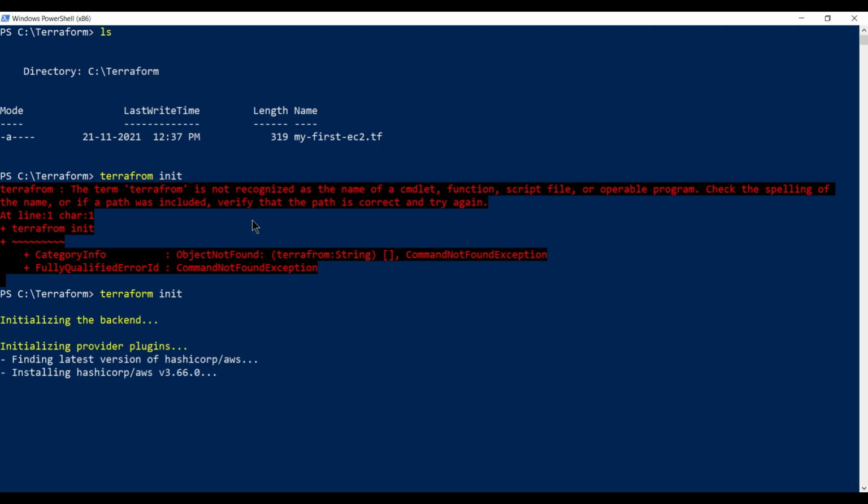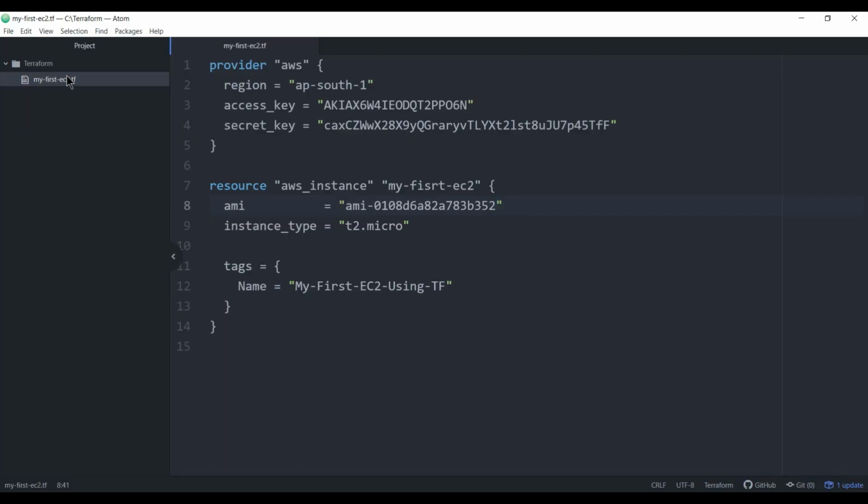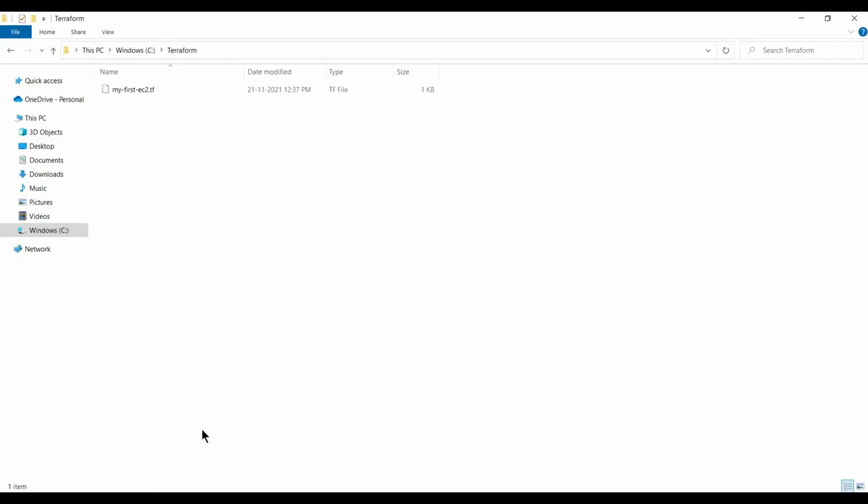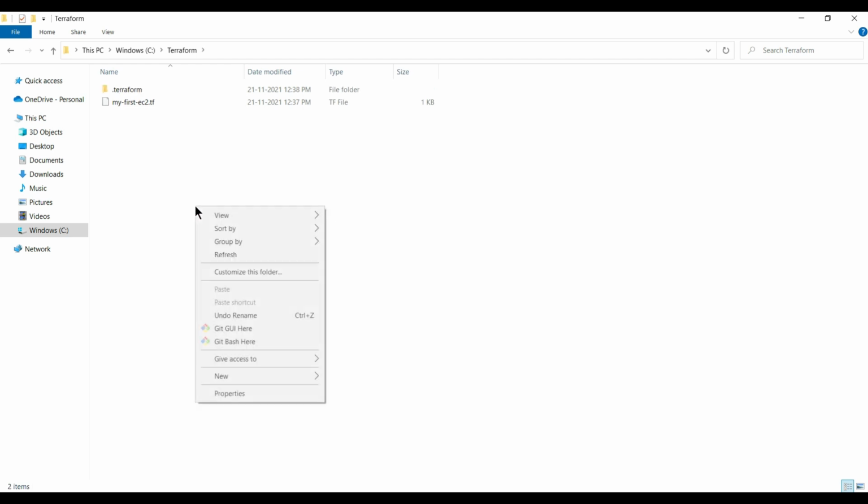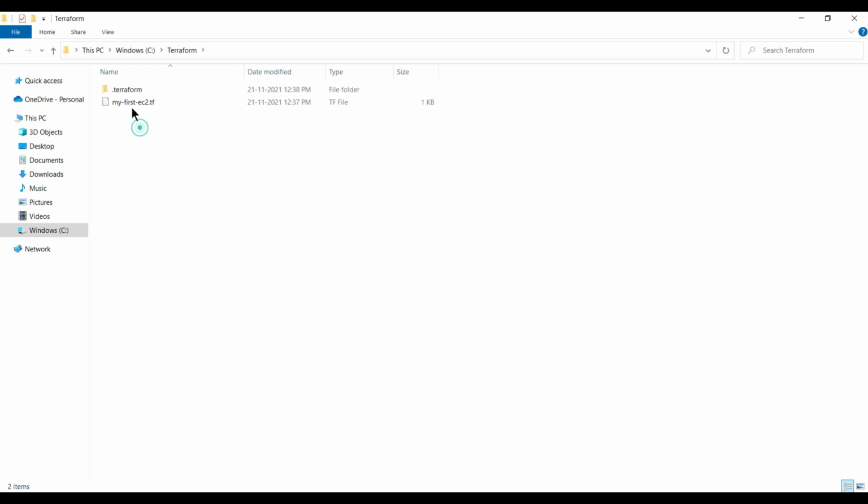So you can see that it's downloading all the plugins, and you can see all these things here as well. Let's refresh it. When the plugin gets downloaded, you can find that one Terraform folder is created, and under the provider you have HashiCorp, and under that you have AWS, because I am using the AWS provider.